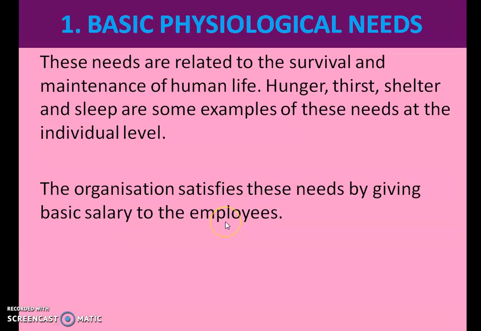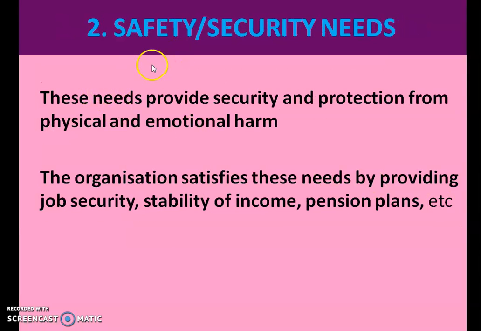To make them work, we have to provide them motivation. In what way do we have to provide motivation? What are the different needs of the employees? As per that, we have to motivate them. So the organization satisfies these needs by giving basic salary to the employee. So the first level of need, that is basic physiological needs of an employee, can be satisfied by providing them basic salary.